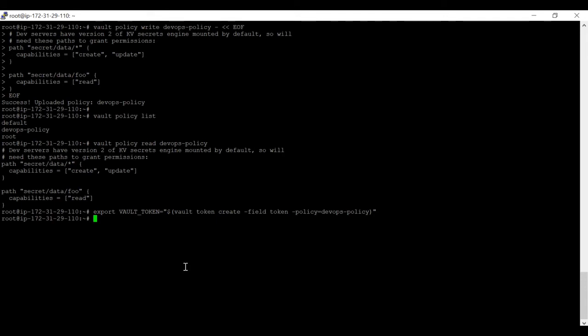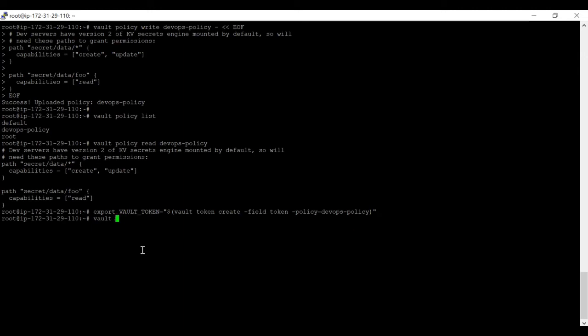Now we are going to store one secret under the path secret/data. Since this path has the capability to create and update, we should not receive any error, and we should successfully store the data. So let's do it. The command is pretty simple, and I have already covered it in my secret engine part, in episode 03, so those who don't know about it can watch episode 03 and get the information about the secret engine.